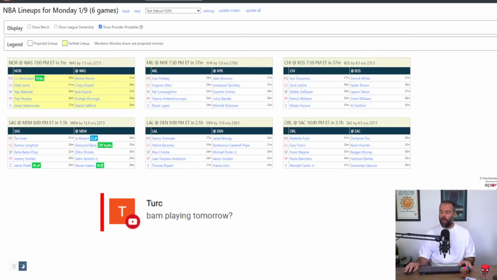Is Bam playing tomorrow? We don't know, Turk. He's listed questionable. I doubt that he plays. No idea, Devon, whether Jaren sits today, whether he'll be back by Wednesday. No idea. Couldn't even remotely tell you.